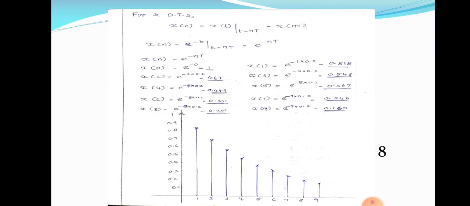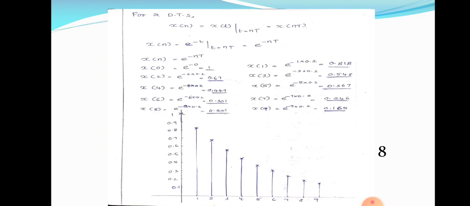For a discrete time signal, n versus x of n. n is on the x-axis, x of n is on the y-axis. So x of n is equal to x of t at t equal to nT. That means substitute the value of n, where capital T is the fundamental time period.